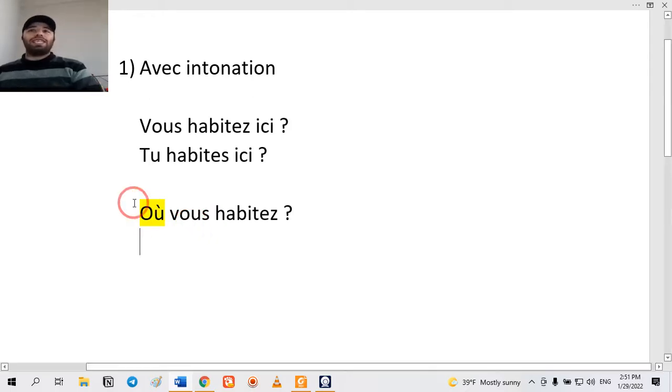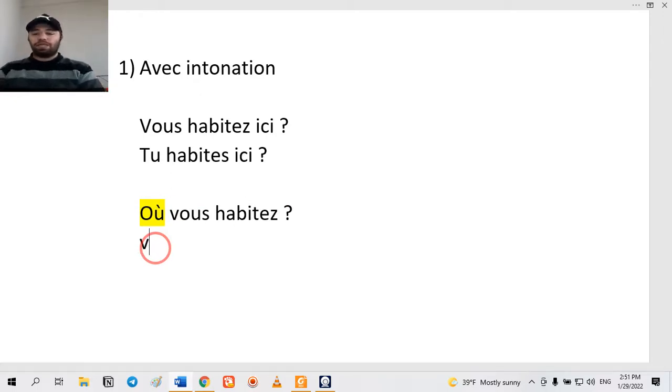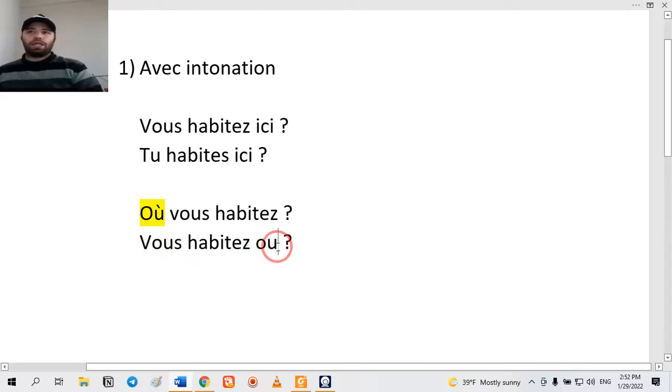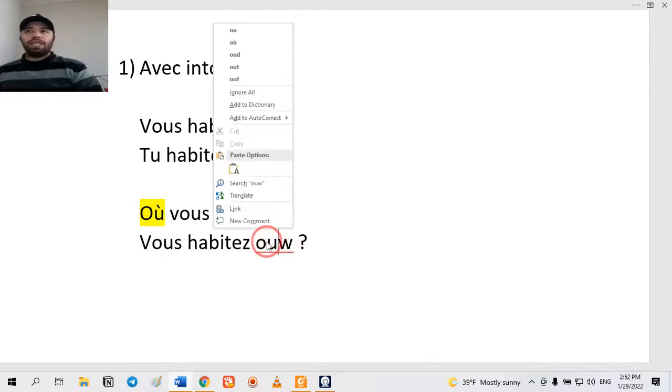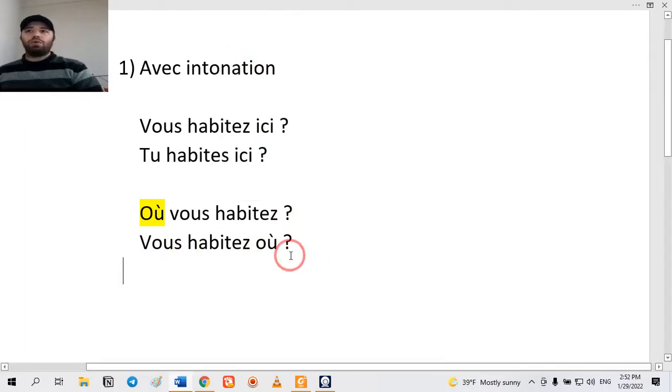Or in this form, avec intonation, the first type, whenever you have a question word, you can put your question word at the end of the sentence. It means you can say vous habitez où? Okay, both of them are correct. Où vous habitez and vous habitez où?